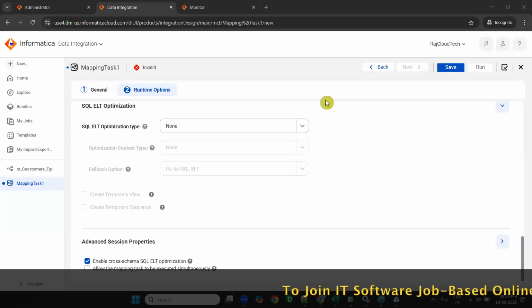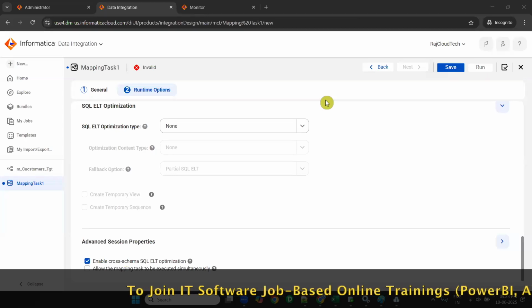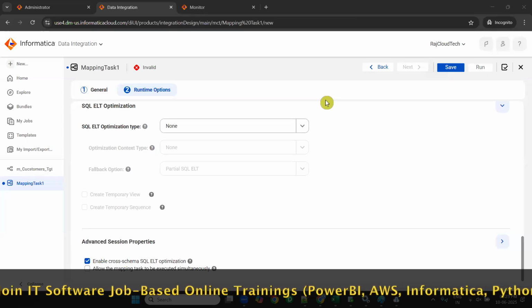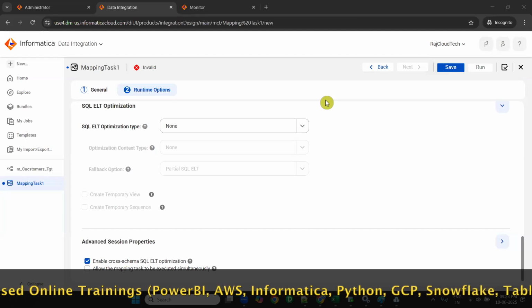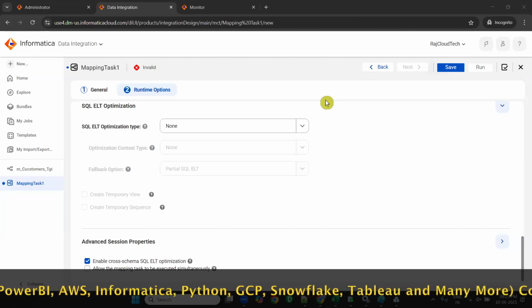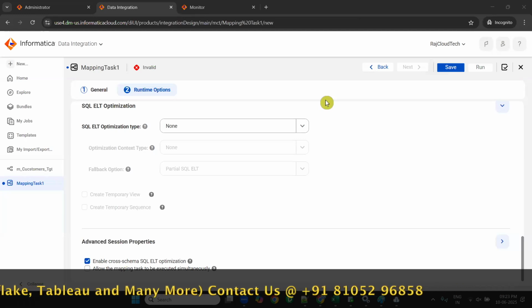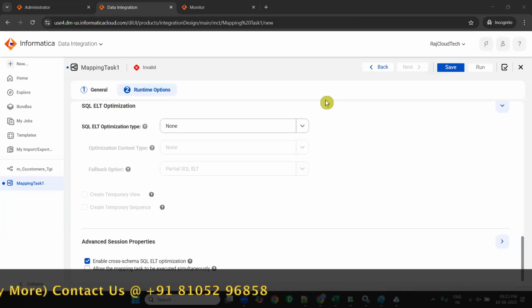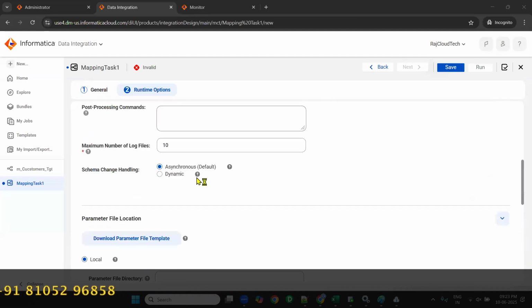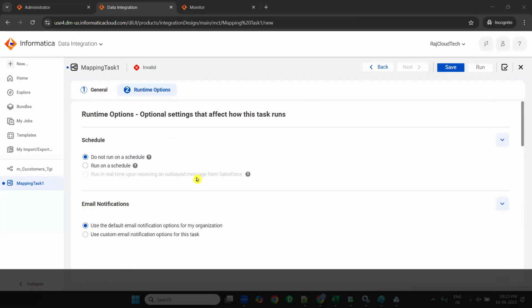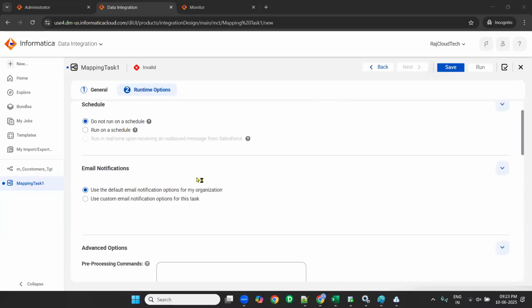If you run only the mapping, only the data will load, that's it. But if you need to avail all these options, you need to create them in real time. We will create a mapping task for sure. We will not just use the mapping.